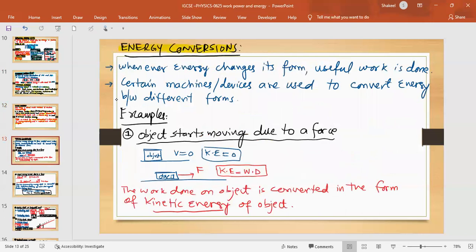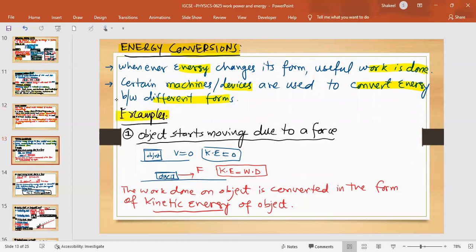Okay, moving forward to the next thing, which is energy conversion. You know that after the Big Bang, when the universe was created, all of the energy was given to us. So in the universe we have a fixed amount of energy, and we keep on converting that energy to fulfill our needs. Whenever energy changes its form, useful work is done. Certain machines or devices are used to convert energy between different forms. Let's say a car: the purpose of a car engine is to convert chemical energy of fuel into kinetic energy, which will be utilized to move us between different places.